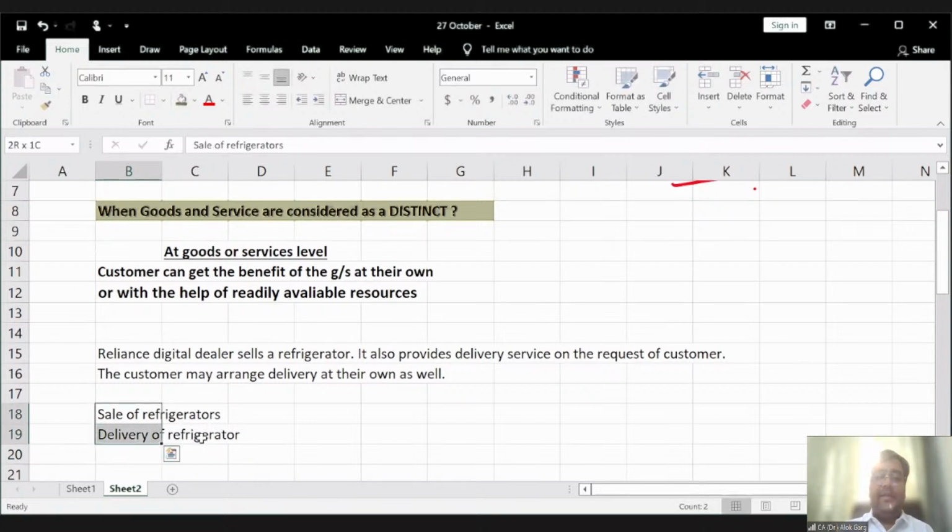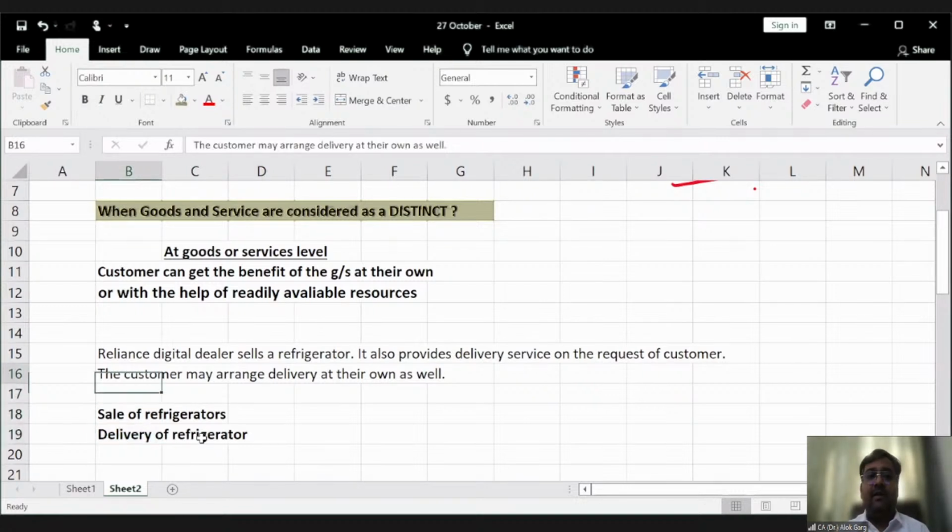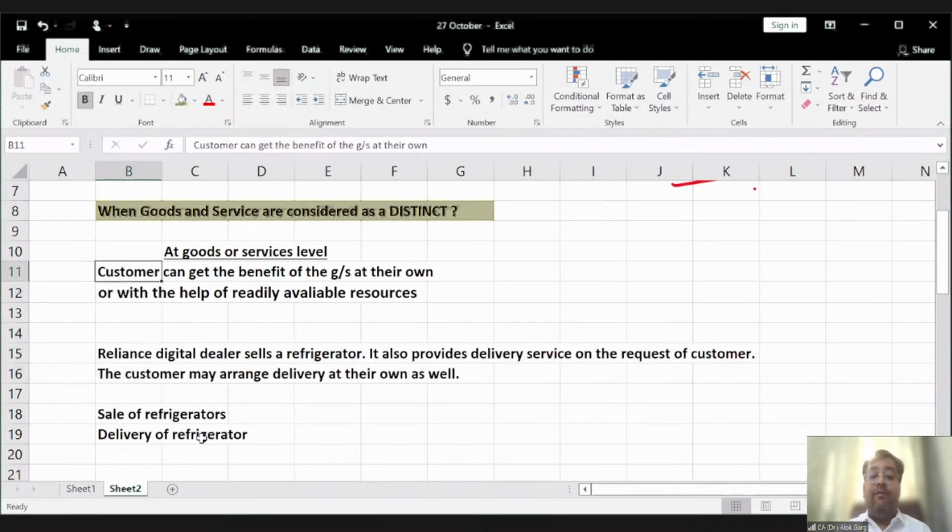So friends, there are two activities, right? There are two performance obligations. First of all, to discuss whether both are single or different performance obligations, tell me: if Reliance Digital has sold the goods to the customer, can the customer get the benefit of the goods and services on their own or with the help of readily available resources? Let me tell you, 4 years back, my father-in-law had a Tata Safari car. And when they purchase a refrigerator, they put it in their car only and get the delivery on their own, right?